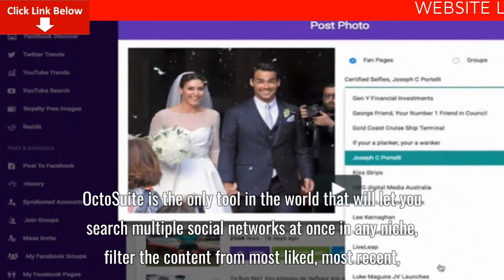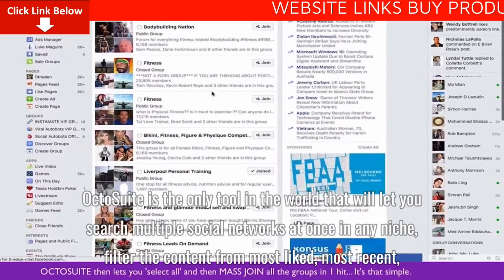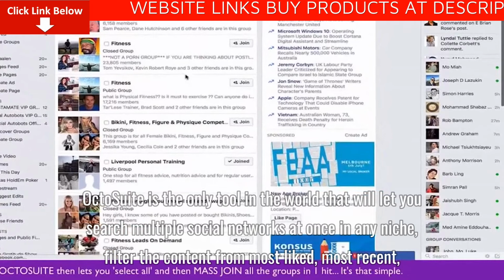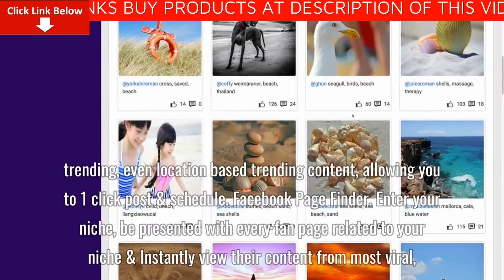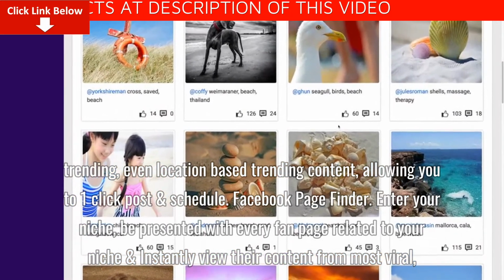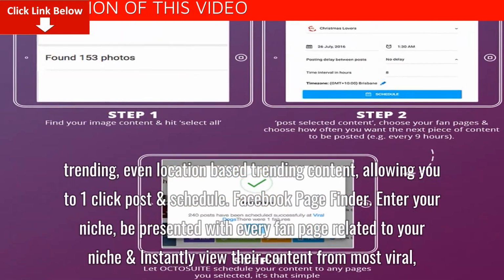Octosuite is the only tool in the world that will let you search multiple social networks at once in any niche, filter the content from most liked, most recent, trending, even location-based trending content, allowing you to one-click post and schedule.